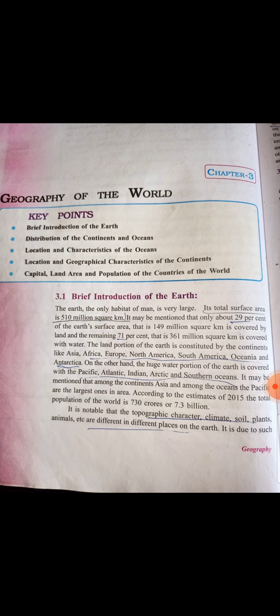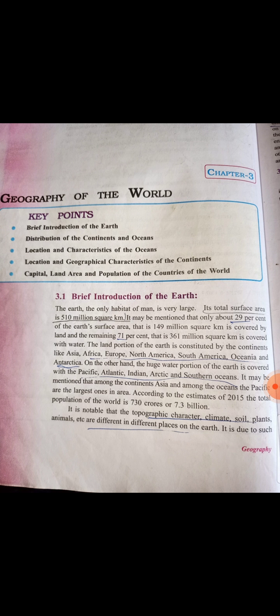On the other hand, the huge water proportion of the earth is covered with mainly 5 oceans, that is Pacific, Atlantic, Indian, Arctic, and Southern Ocean. About all these 5 oceans and 7 continents, we will learn about their characteristics also. Among the continents, Asia, and among the oceans, Pacific, are the largest. So the Asia continent is the largest, and Pacific Ocean is the largest ocean.